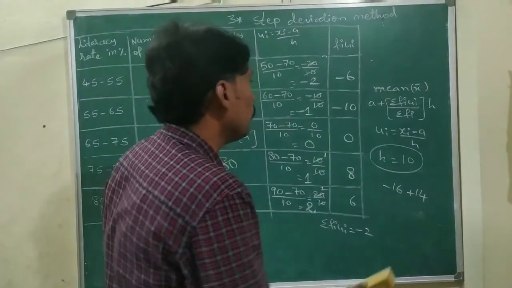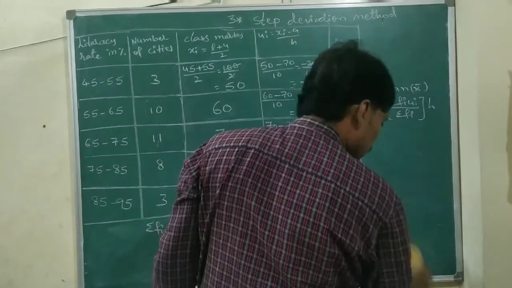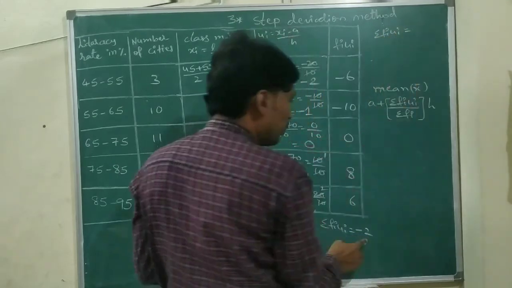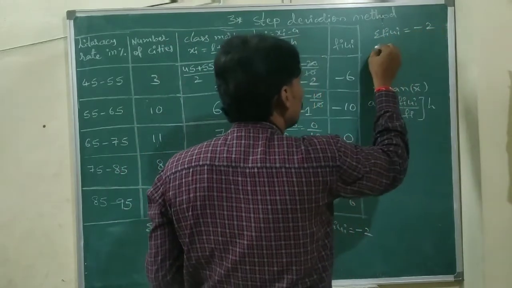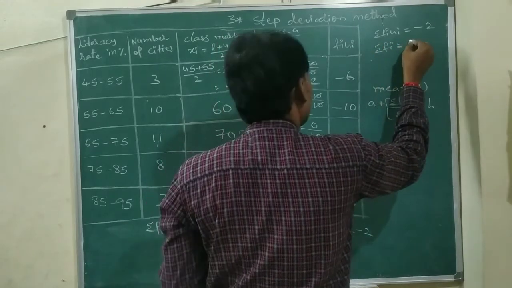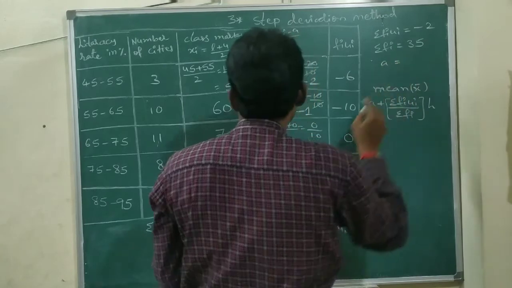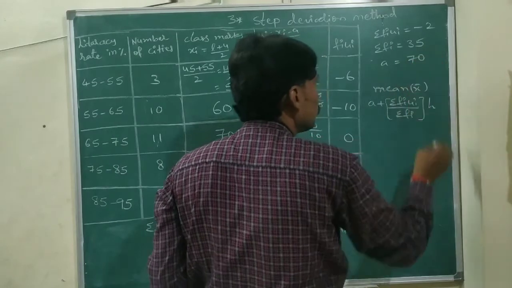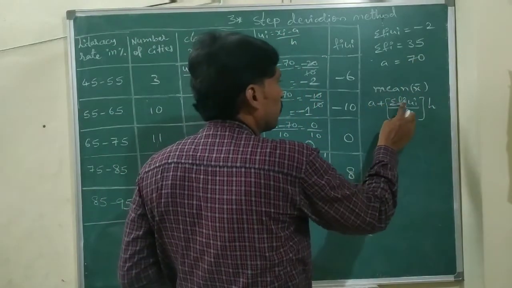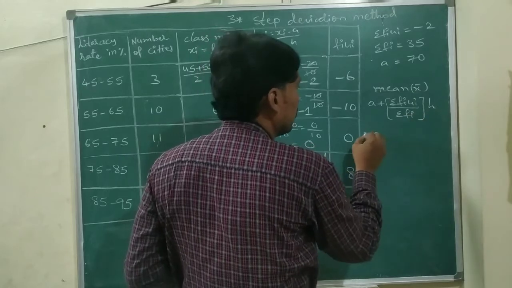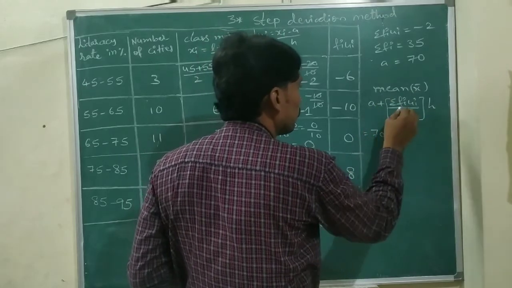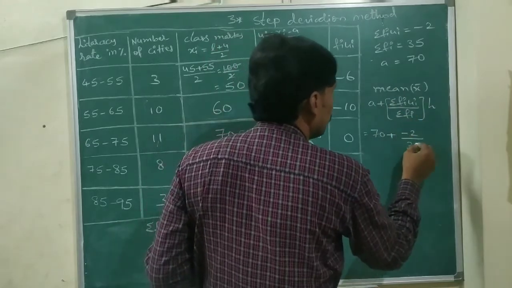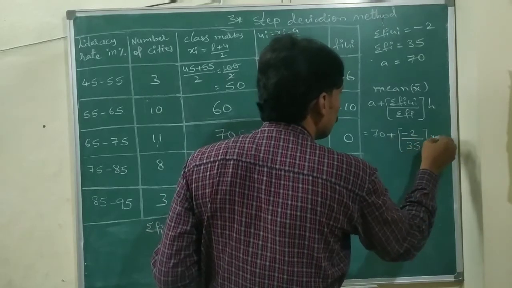Now we need to take the formula. Substituting in the formula, we get the answer. The sigma fi ui value we got is minus 2. The sigma fi value is 35. What A value did we assume here? We assumed 70. Mean x bar equals a plus sigma fi ui by sigma fi into h. The A value is 70 plus sigma fi ui, which is minus 2, by sigma fi 35, into the h value 10.